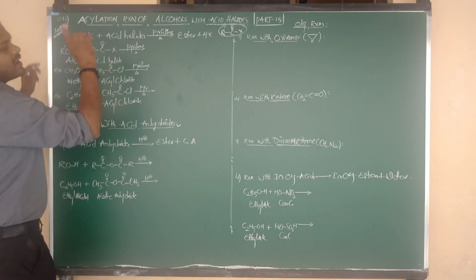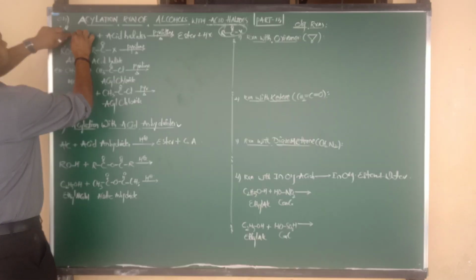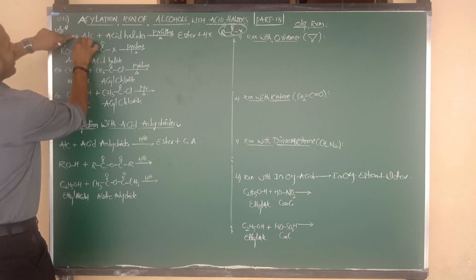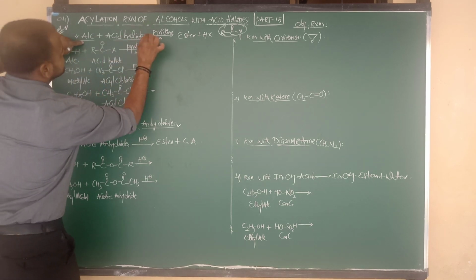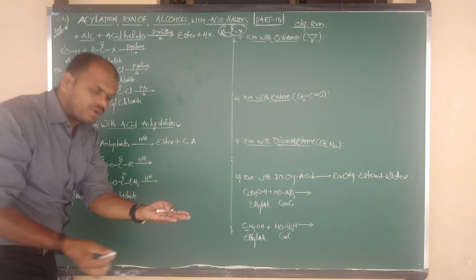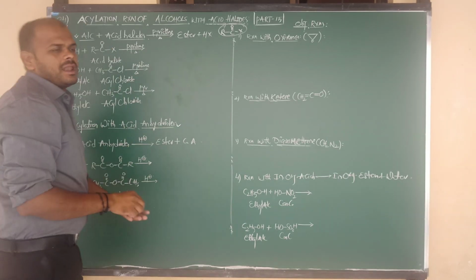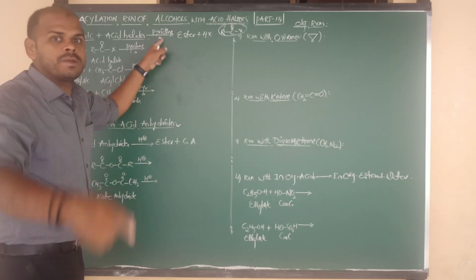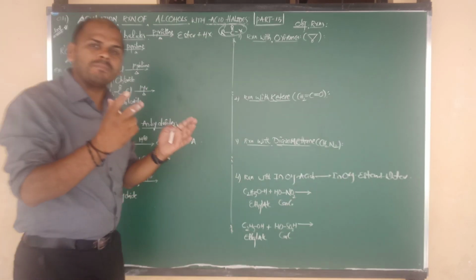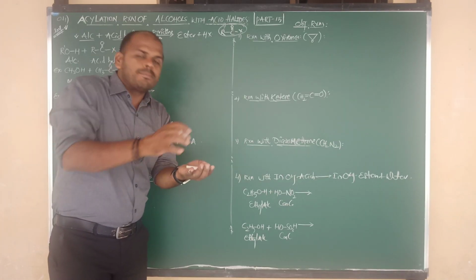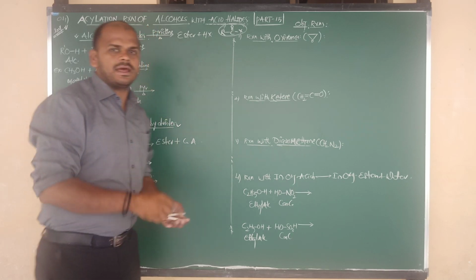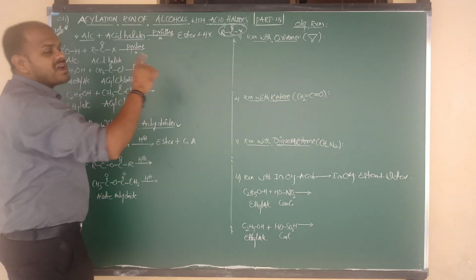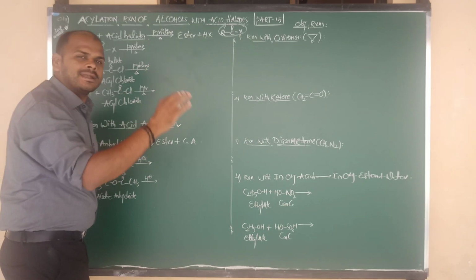Right. First of all, let us go for the statement. Alcohols on reaction with acid halides. The reaction takes place in the presence of a catalyst. Important point, Nana: the catalyst is nothing but pyridine. It acts as a supporting basic catalyst. So in the presence of pyridine, it acts as a catalytic base.